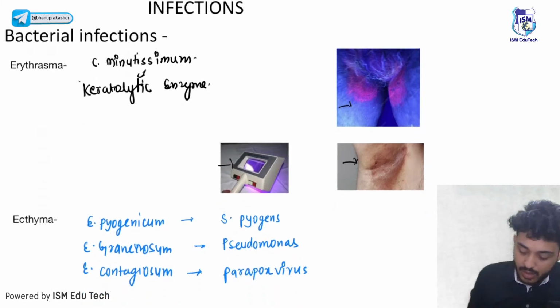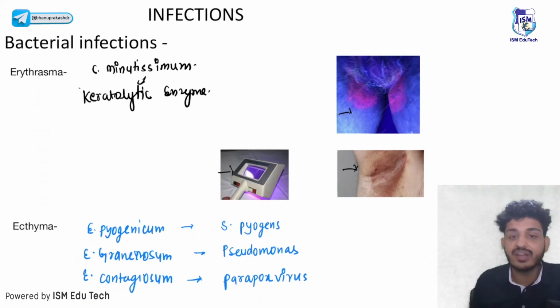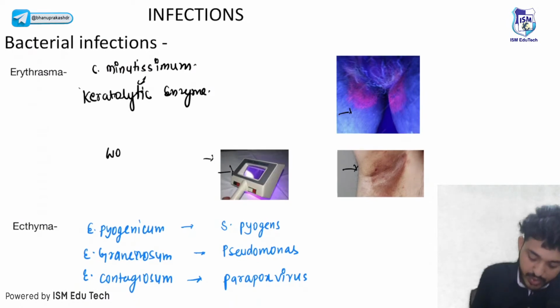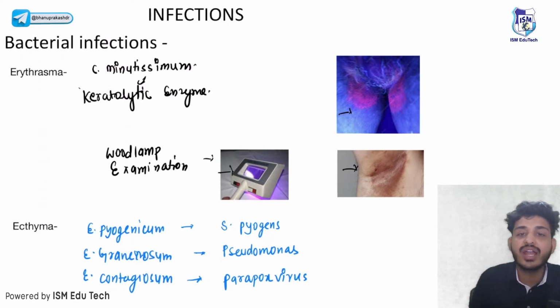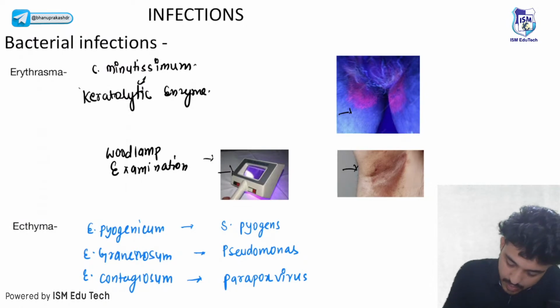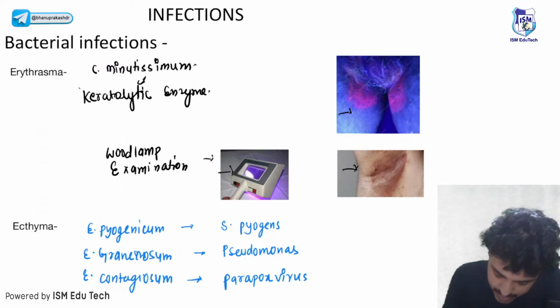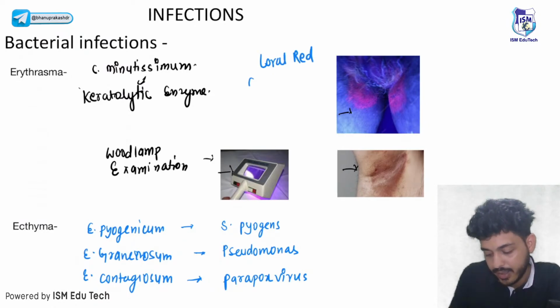If it is present in your axilla, how will you differentiate it from the others? You will look for this with the help of wood lamp examination. In wood lamp examination, what kind of appearance do you see? That is the expected question. That is your coral red appearance.